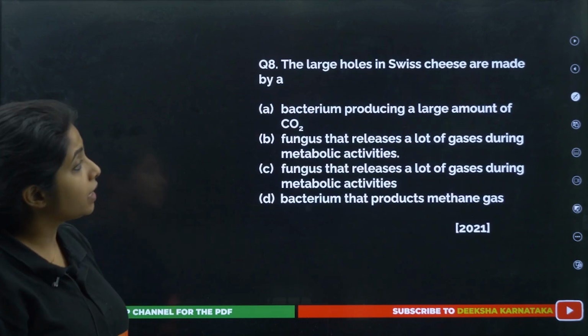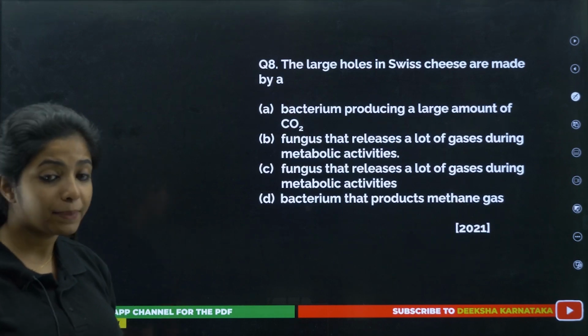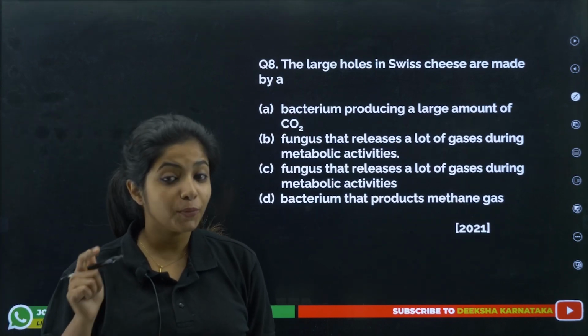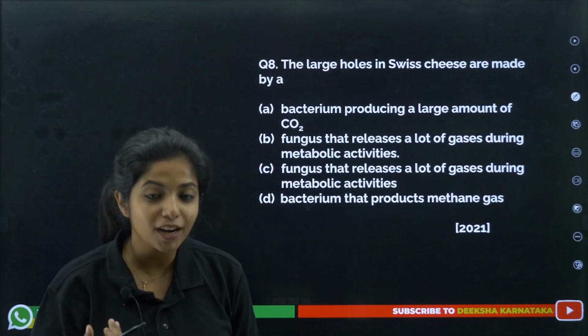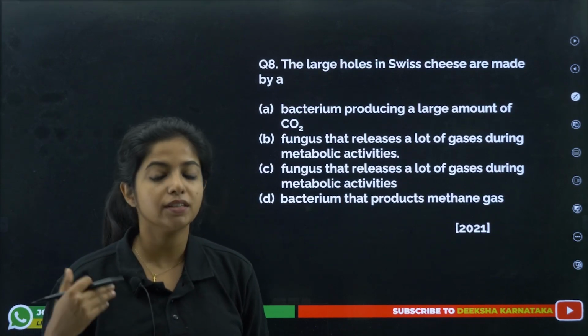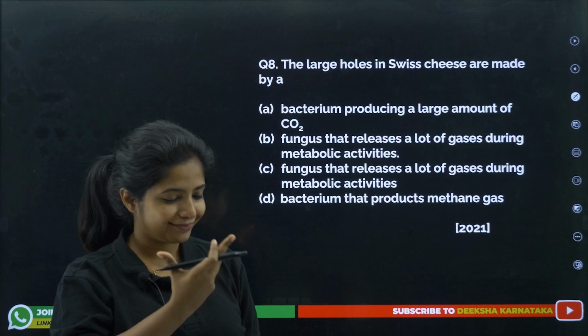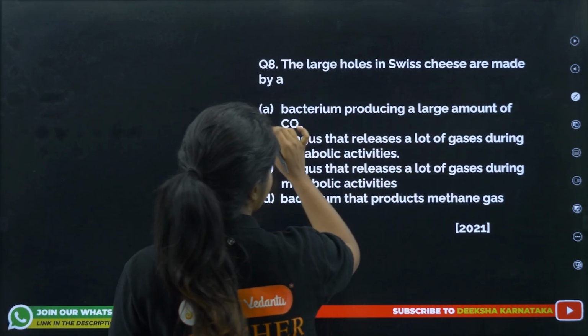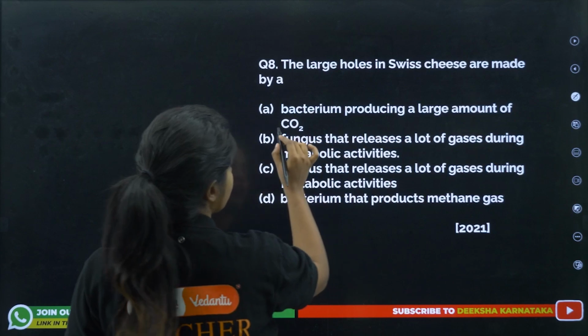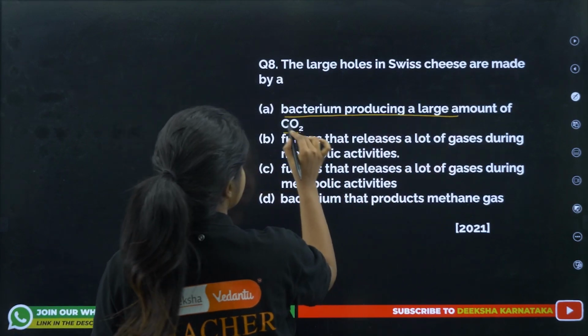Chalo. Next, the large holes in the Swiss cheese are made by Propionibacterium shermani. And it is releasing a large amount of CO2. So large holes in Swiss cheese are made by a bacterium producing a large amount of CO2, my dear children. A straight question.